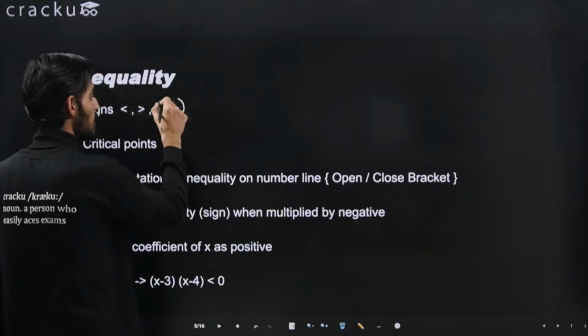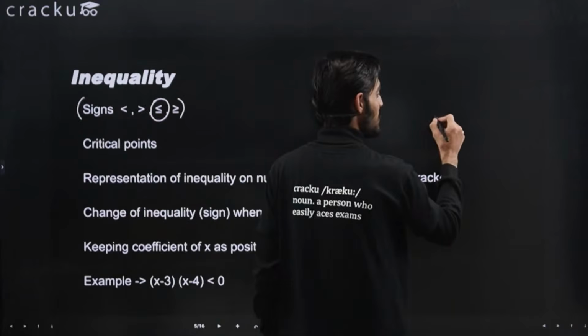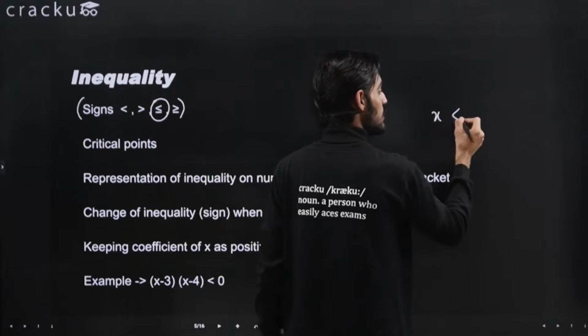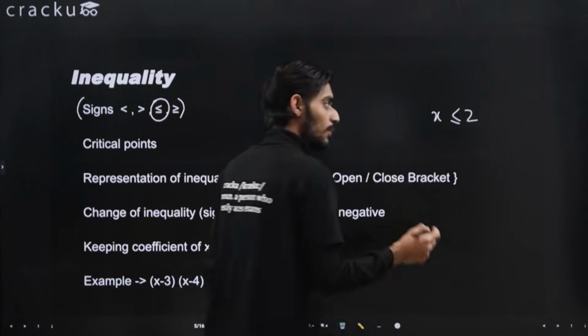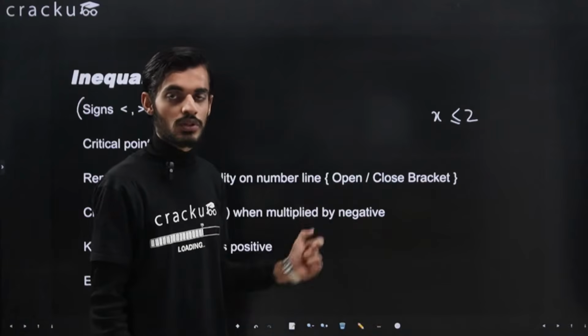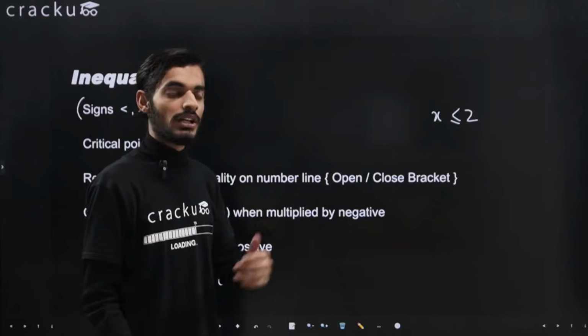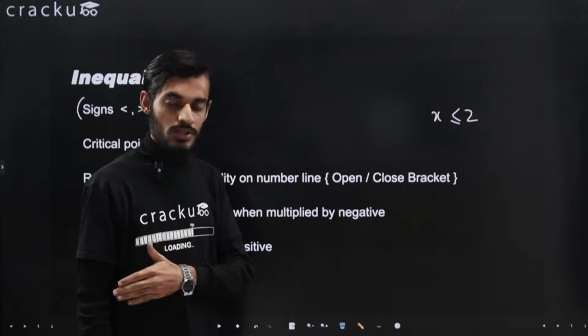Apart from this, we have these 2 signs also, that is less than equal to, greater than equal to. Again taking the same example, if x is less than equal to 2, so all the values that are less than or equal to 2 also, right? In the first case we saw that x can take values that are less than 2, that is if it is an integer, then 1, 0, minus 1 and minus 2 and so on.